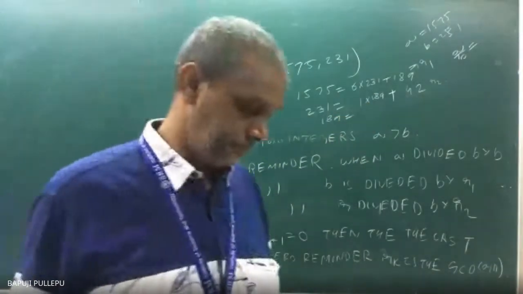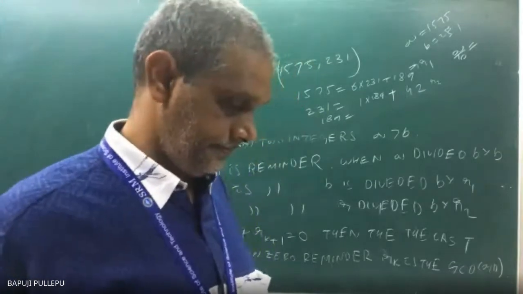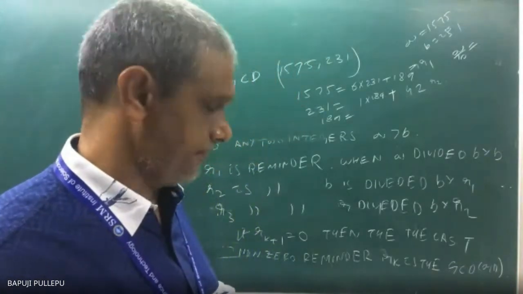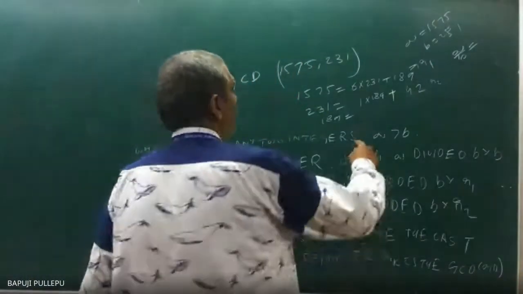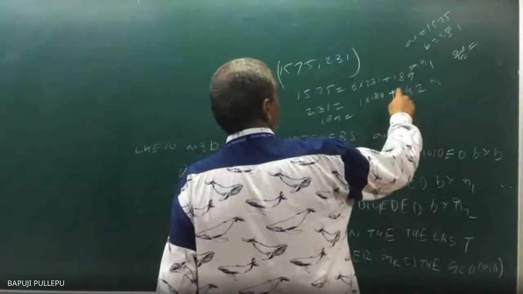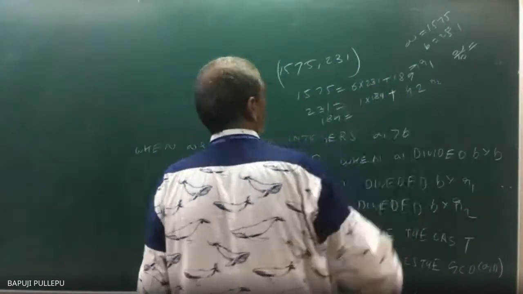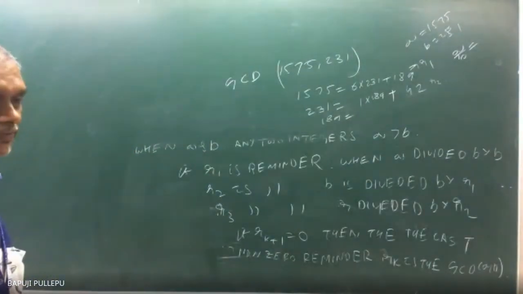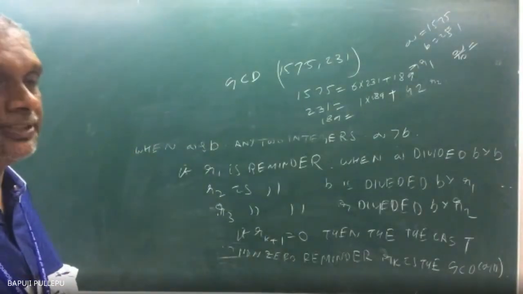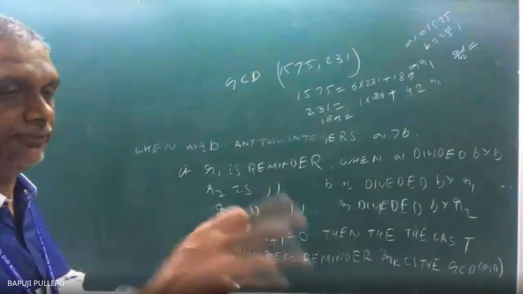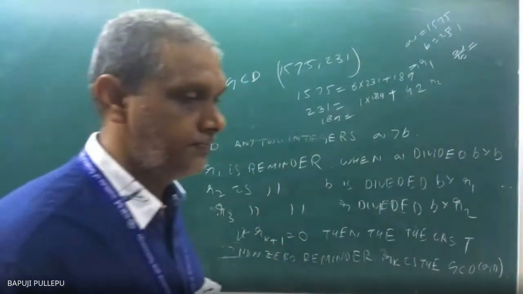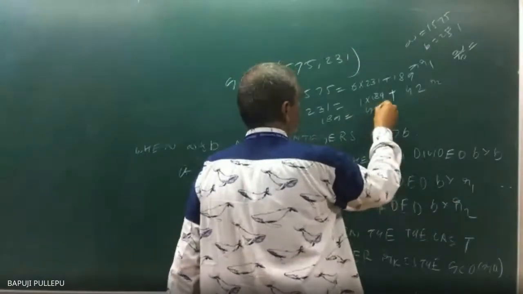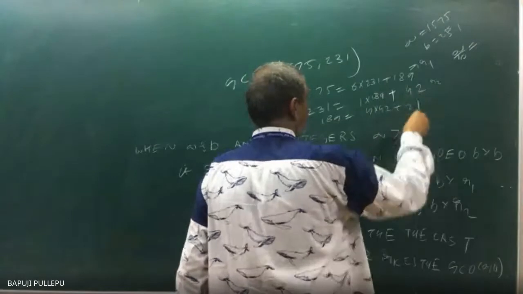Now tell me, always this term you can make multiples of this actually. How can you write 189? Multiples of 42 you can write, because I am removing the 42s. Sir, 4 into 42 plus 21. Very good. 4 into 42 plus 21.